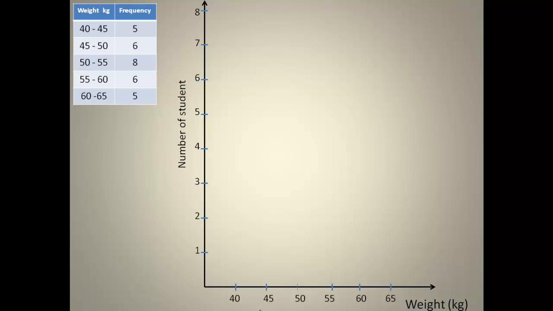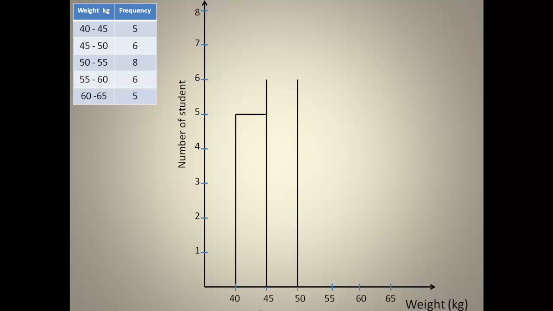Taking the first class boundary, which is 40 to 45, we have the frequency of 5. So the height of that bar will be 5, and we draw that bar to the height of 5. Considering the next boundary, which is 45 to 50, that is 6. So the height of the bar should be 6, so we draw it like this. Bearing in mind that in a histogram there are no gaps.